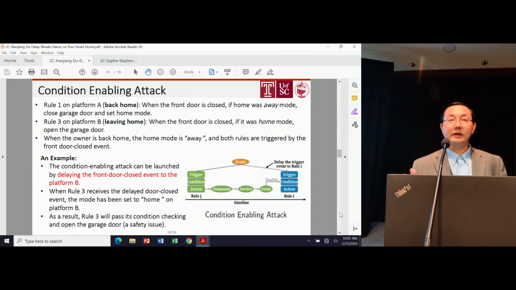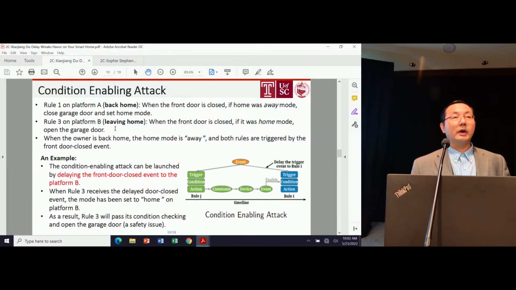In this case, there are still two rules. One rule is that the user sets up for when he comes back home. He first enters the house, and then the front door will be closed and locked, and the home was in away mode. Then the rule will set the home to home mode and close the garage door, say that's in the evening.